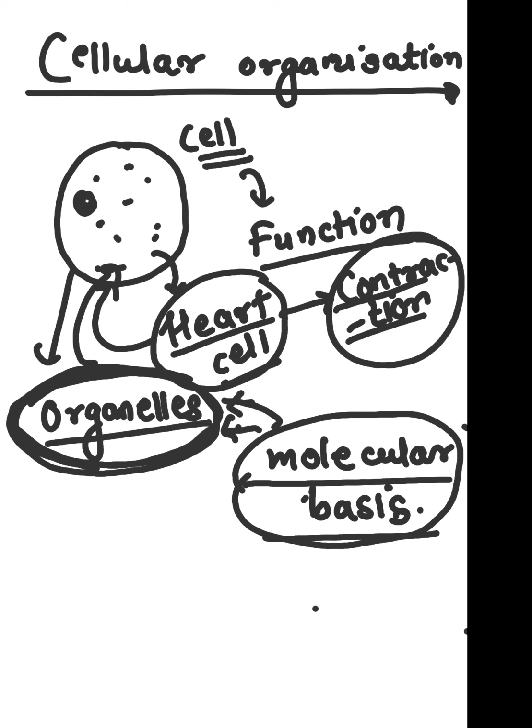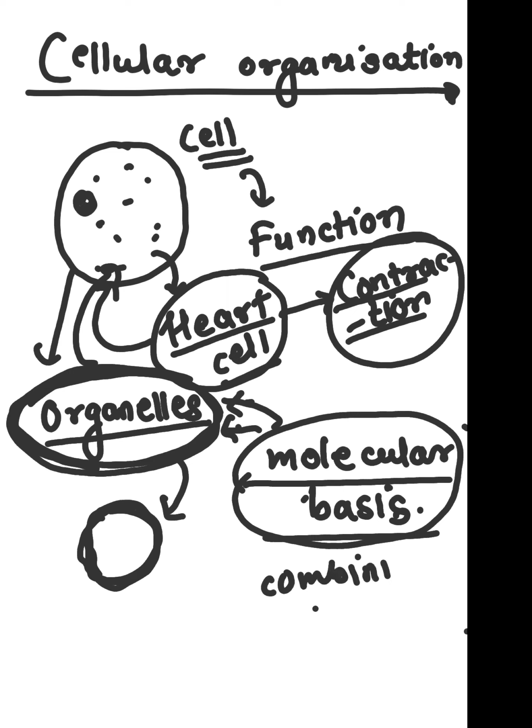Whatever molecular constituents are required for these organelles to form, they combine together, interact together, and then they perform the function. You're understanding? So within one cell, this much hierarchy is there.